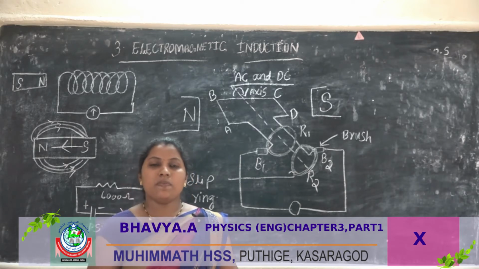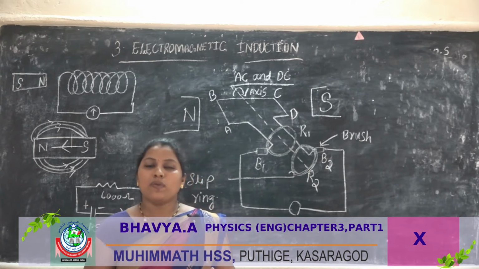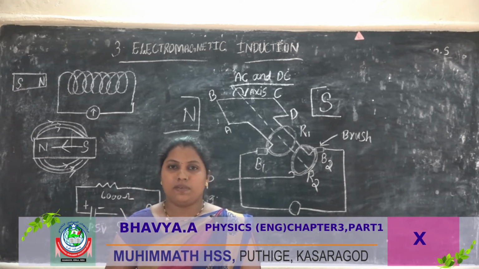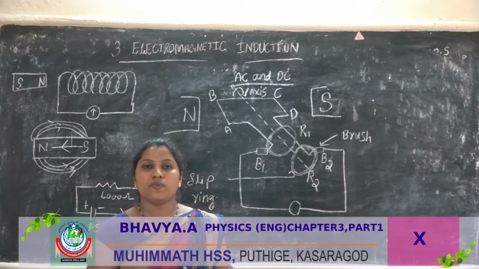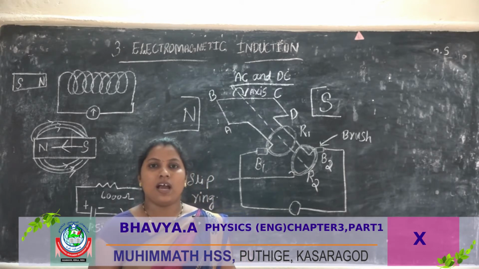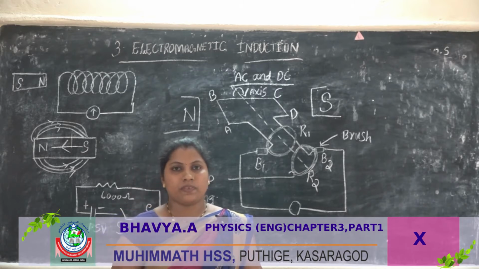For his experiment, we need a galvanometer, a solenoid and a magnet. We need these three devices for this experiment.